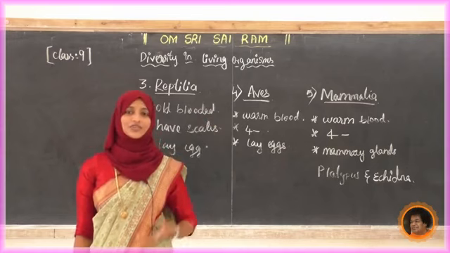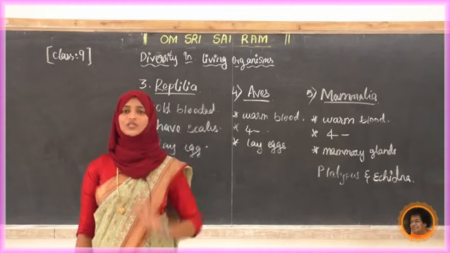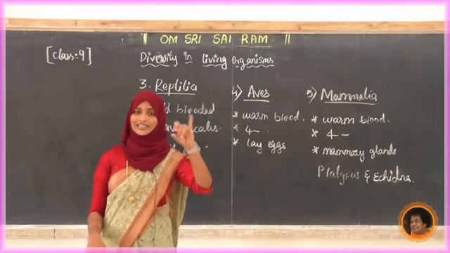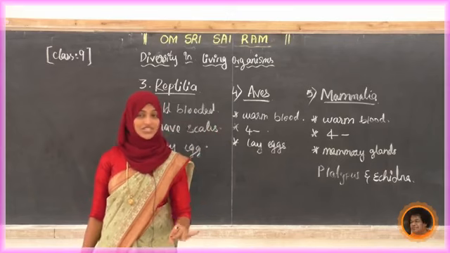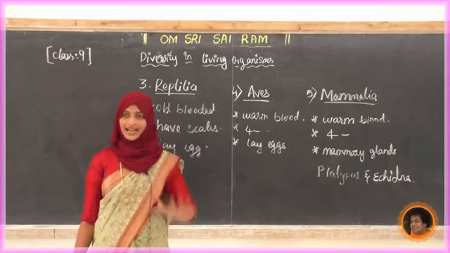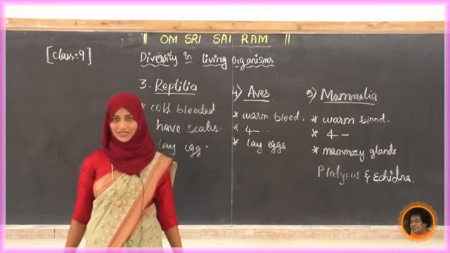Yes. So from the beginning, I will glance through it in 5 minutes. First we studied the 5 kingdom classification: kingdom Monera, kingdom Protista, kingdom Mycota, kingdom Plantae and kingdom Animalia. In that we studied the characteristics and examples.